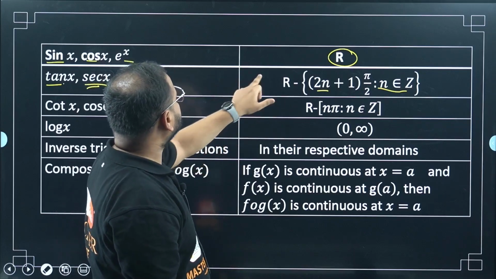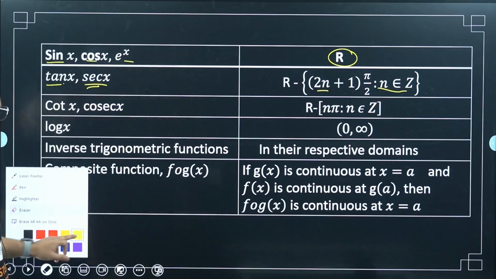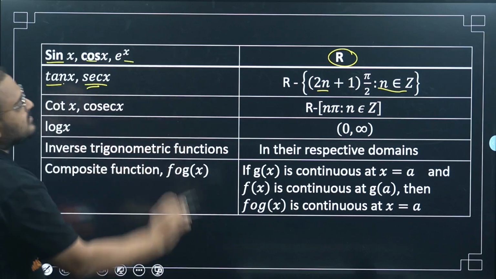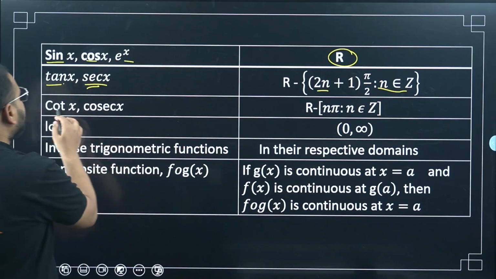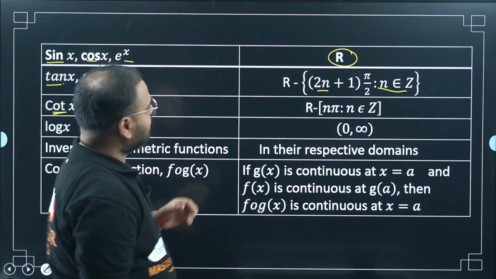So again, let me remove this part. Moving on. Cot x and cosec x, again check for the denominator being 0. So it becomes 0 at n pi. At n pi this will be infinity.